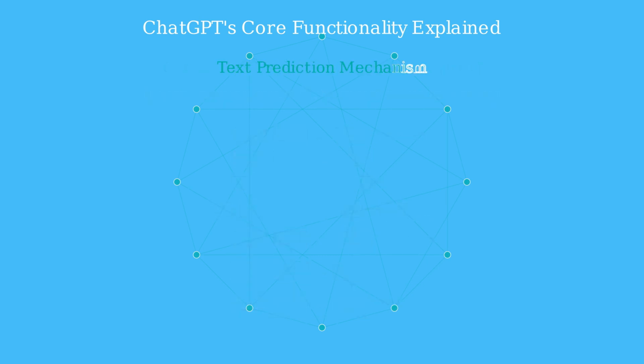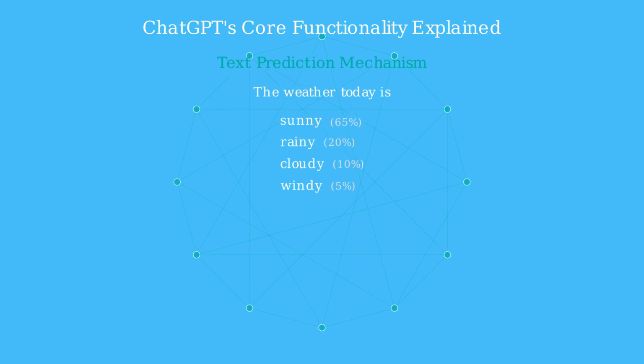ChatGPT works by predicting the next most likely word in a sequence, based on patterns it learned from vast amounts of training data. For example, given the input, "the weather today is," the model might predict sunny with high probability.